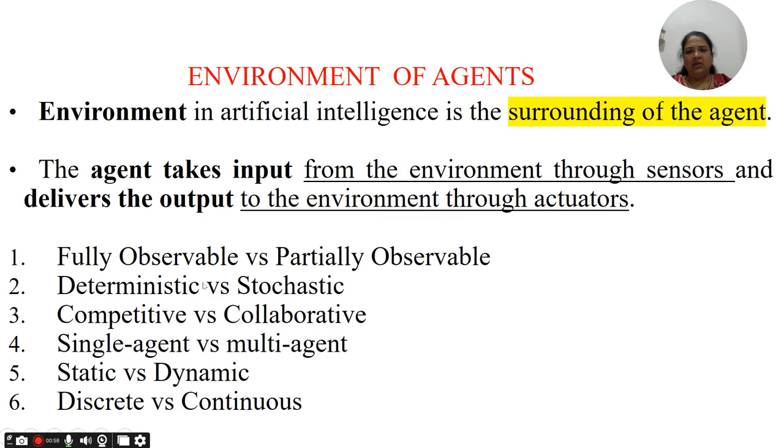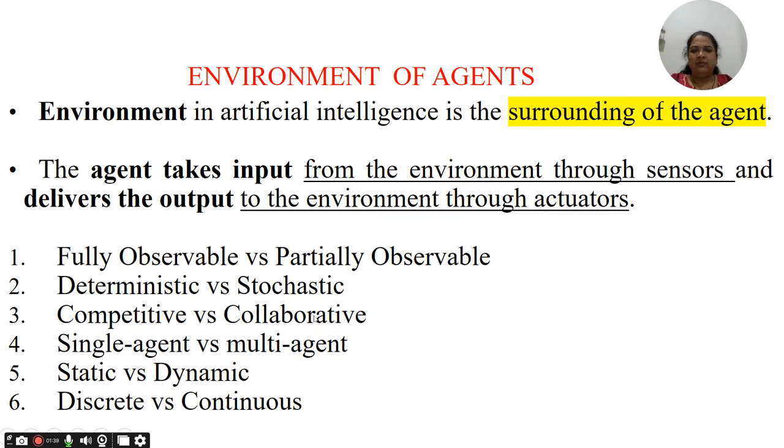The first category is fully observable versus partially observable. The environment can be fully observable, or it may not be fully observable at a glance, and that is why it is called partially observable. And there are other categories as well, like deterministic and stochastic environments, competitive versus collaborative, single agent versus multi-agent environments, where different types of agents can work together, static and dynamic environments, where if the environment can change, that is a dynamic kind of environment, and discrete versus continuous. These categories of environments are going to be very useful to understand the concepts of agents.